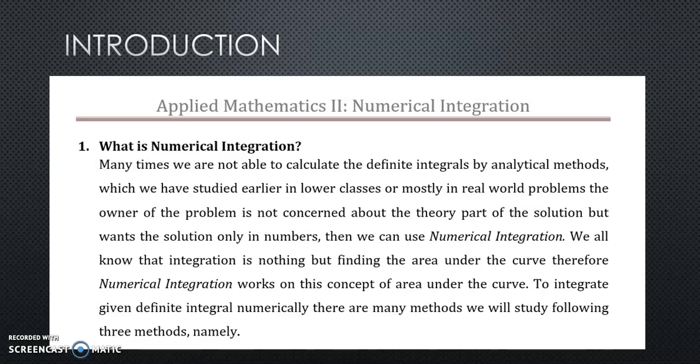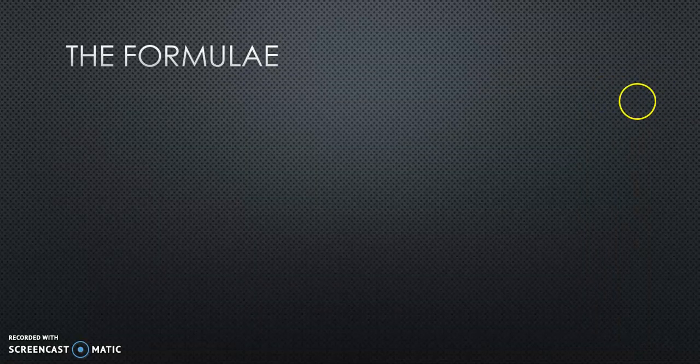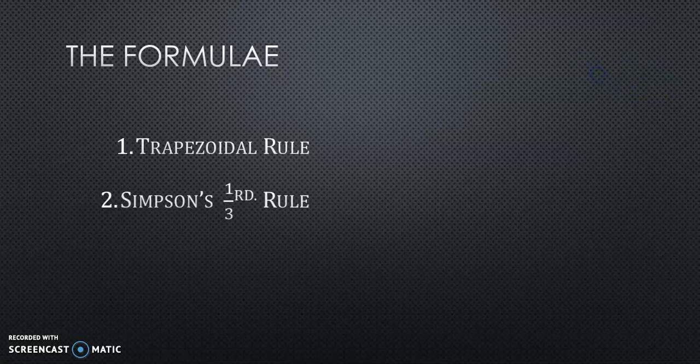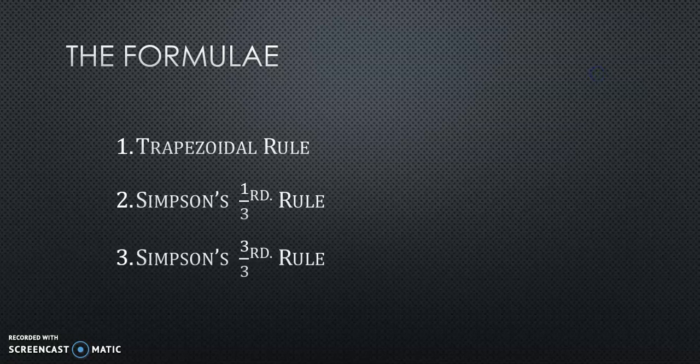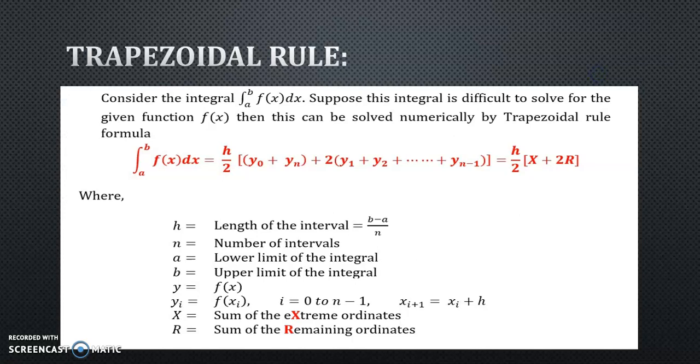So let us go ahead and look at the different types of formulas. There are three formulas. First is the trapezoidal rule. Second is the Simpson's 1/3 rule, and third is the Simpson's 3/8 rule. So let us understand what each formula is.